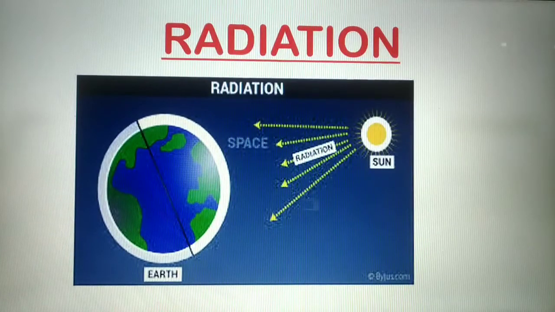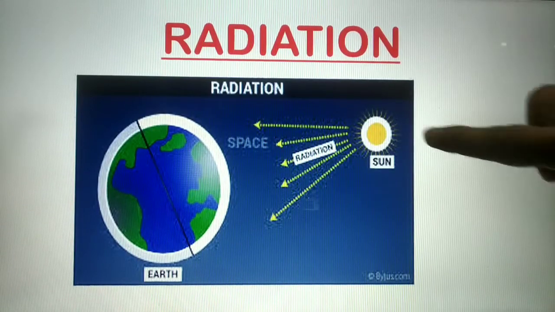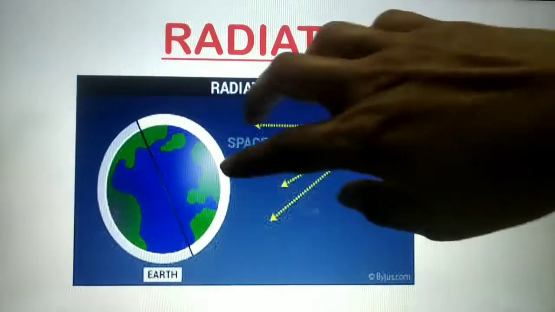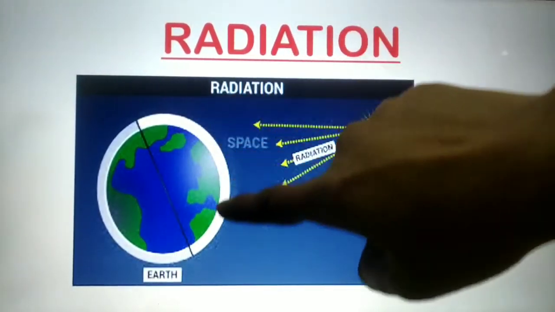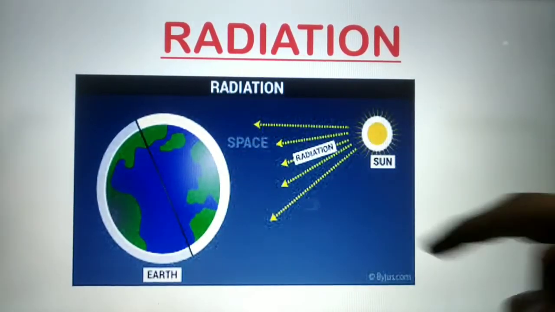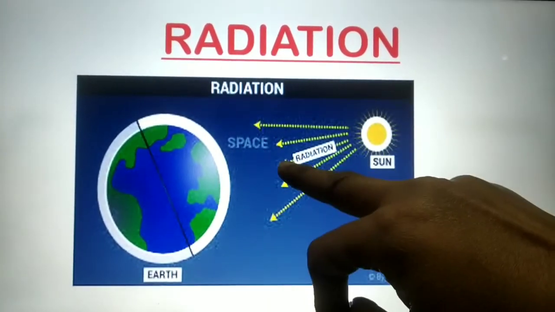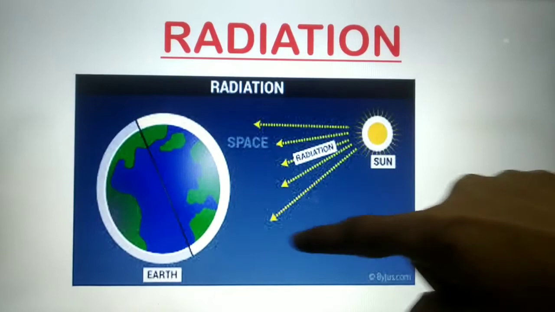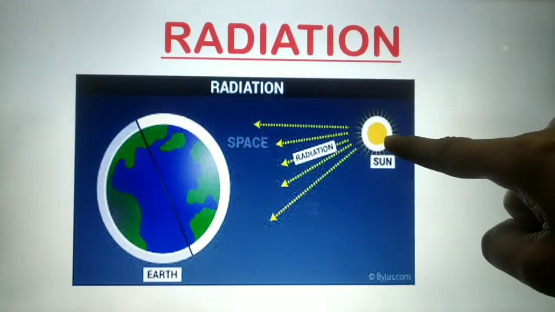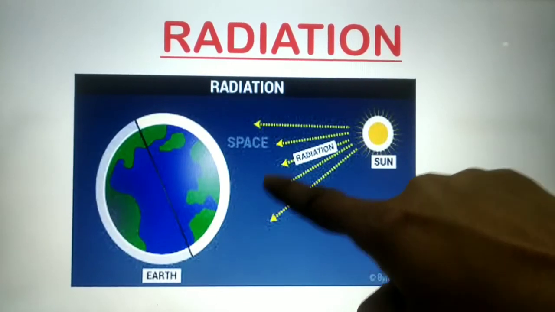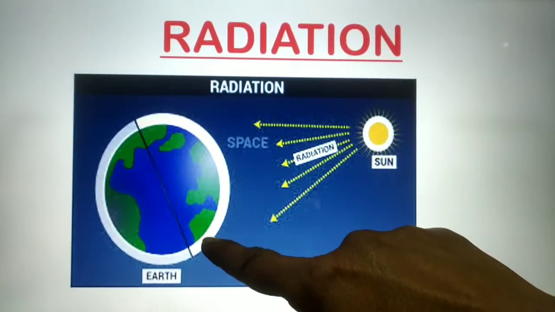This is a small example which I gave you, but what happens in our day-to-day life, children? This is the earth and there is a sun, right? Earth has an atmosphere up to a certain extent, like this white portion shows the atmosphere. Beyond this atmosphere there is no air. There is vacuum here. What happens to the sun rays? Even though there is no atmosphere here, they reach the surface of the earth.